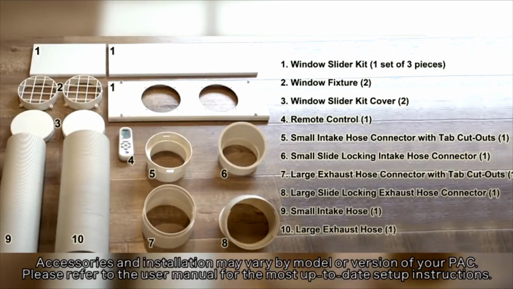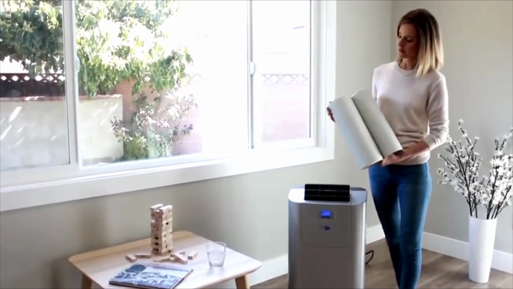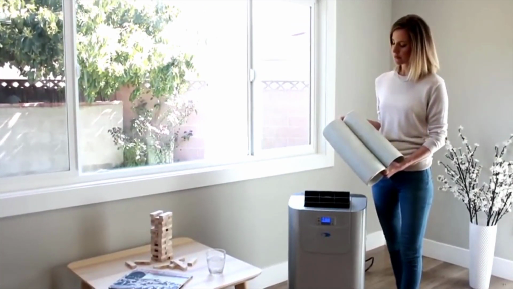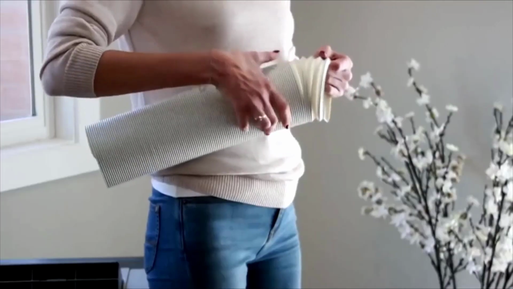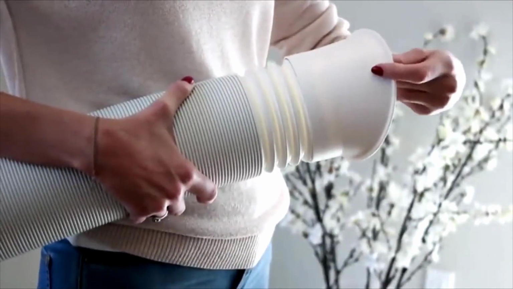All Whynter portable air conditioners include a complete setup kit for exhausting through a standard vertical or horizontal sliding window. When using the portable air conditioner unit, hot air must be exhausted out of the room to complete the air exchange of the condenser. When the unit is operated in dehumidify or fan mode only, installation of the exhaust hose is optional. Pull to extend about 6 inches of one of each of the hoses.